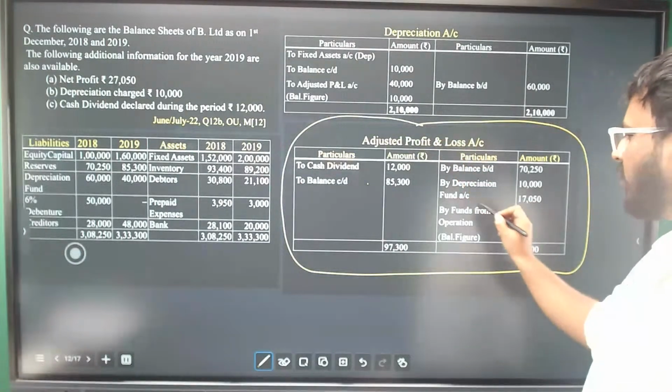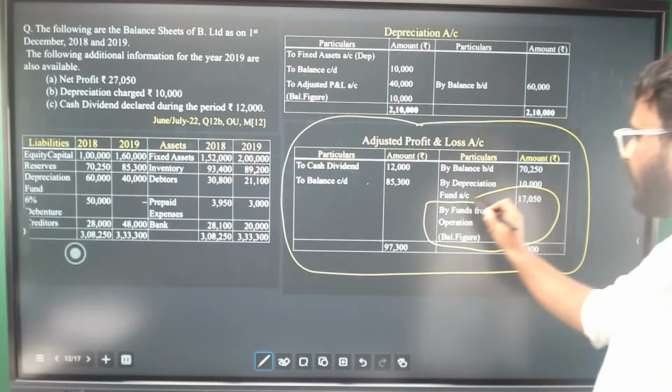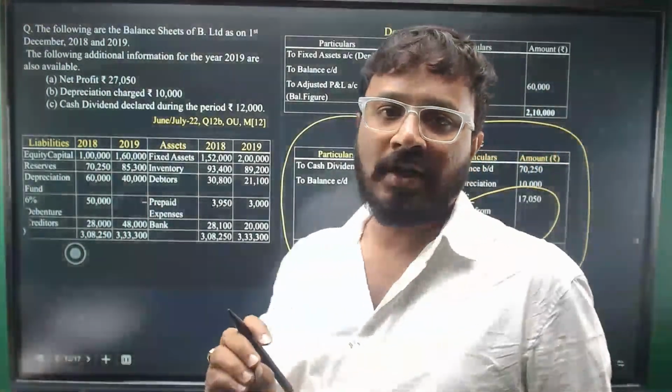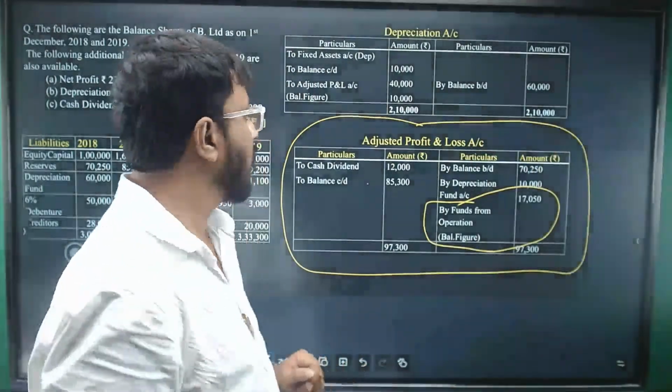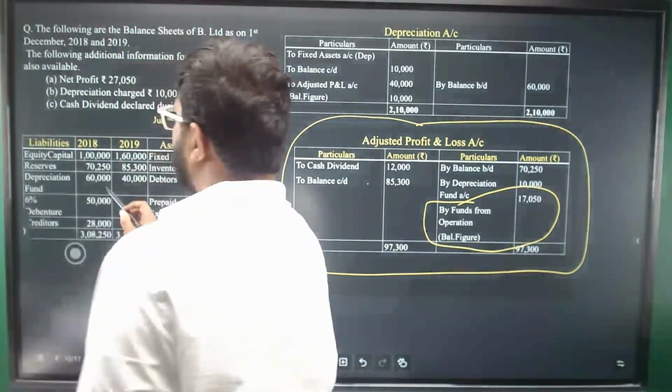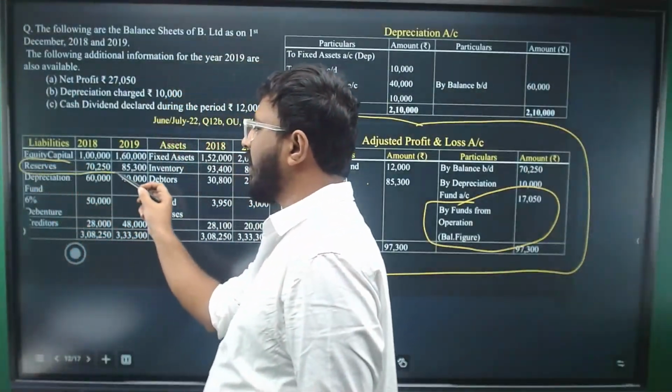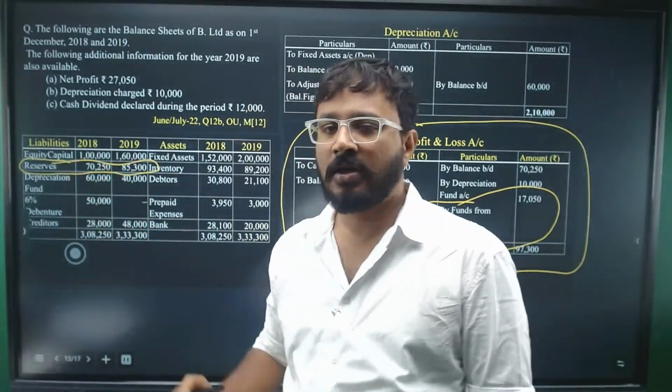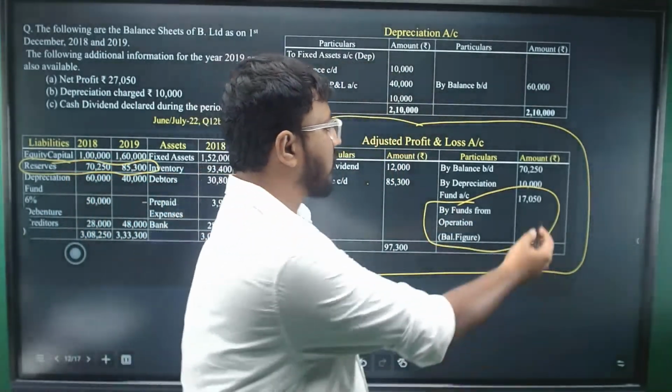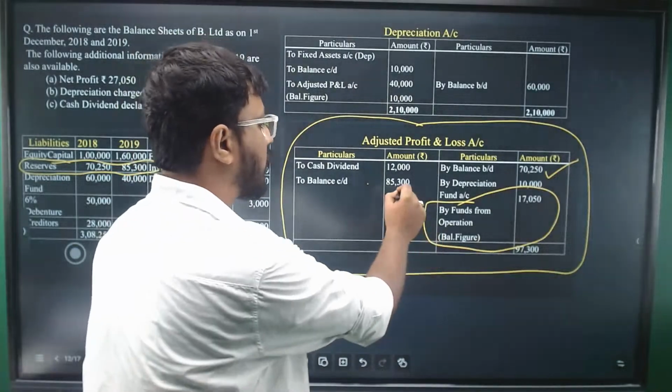Through this, we'll find out the funds from operations. How to do this? Simply write the opening and closing balances, right? If you see the question, you don't have the profit and loss, so that will be lying in the reserve. Write the opening and closing balances. This is the opening balance, this is the closing balance.